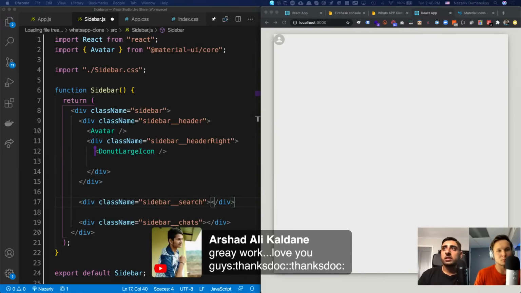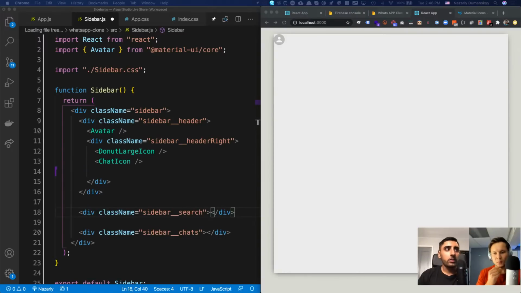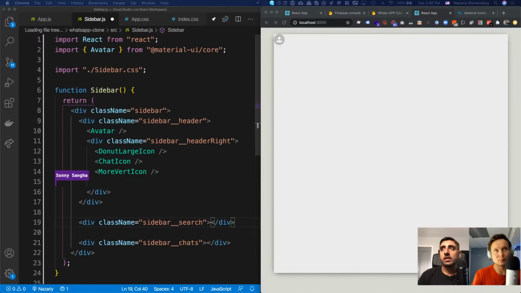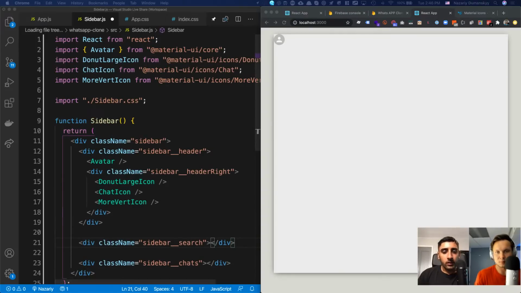The second one is called a chat icon. And the final one is called a more vertical icon. And basically, I'm going to go ahead and save this once I import these, and you'll see what I've added in here. So let's go ahead and do that here. So boom. And I'm going to save, and then let's go ahead and see what we pulled in.